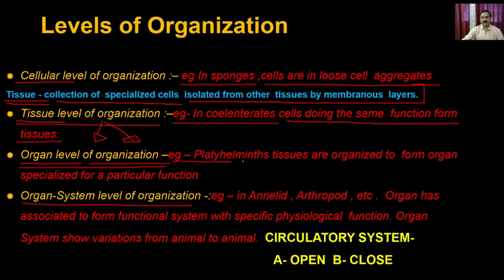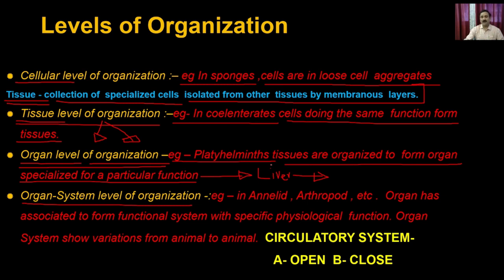The classical example is the platyhelminth, where the tissues are organized to form organs specialized for a particular function. To understand the organ level, take an organ like the liver in humans. In the liver, you can have different types of tissues.